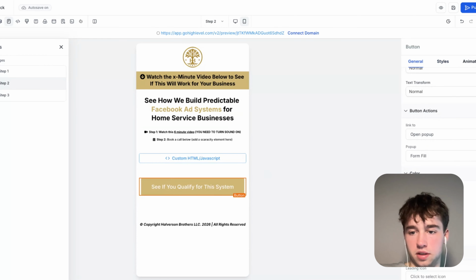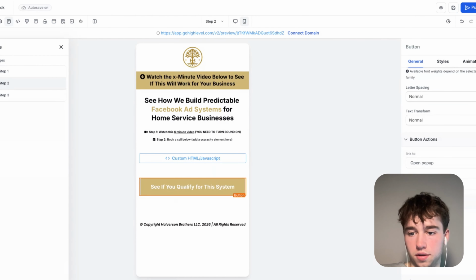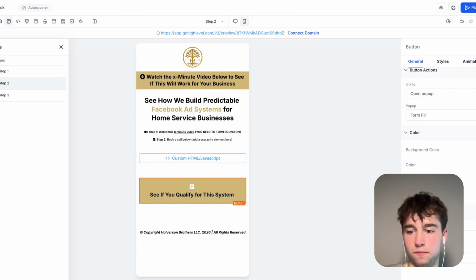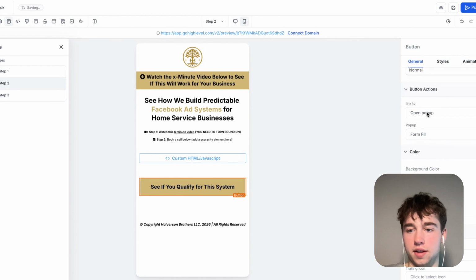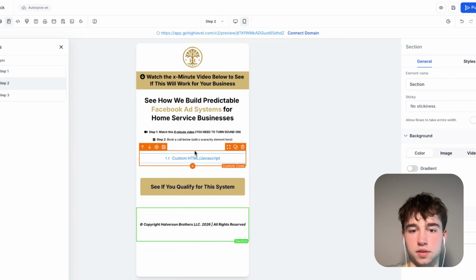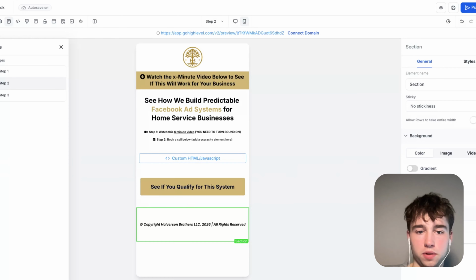I like it. Then we're going to make this bold, make the color black. You can add an arrow. Never mind, we're not adding the arrow. See if you qualify for this system. And then this is going to add to our calendar here. See if you qualify for this system, call below. We only work with a limited number of established home service businesses.